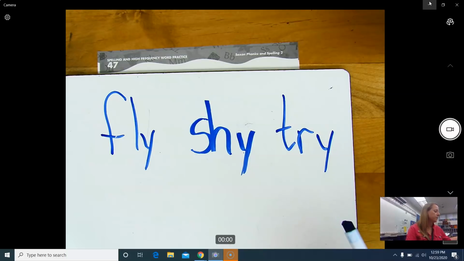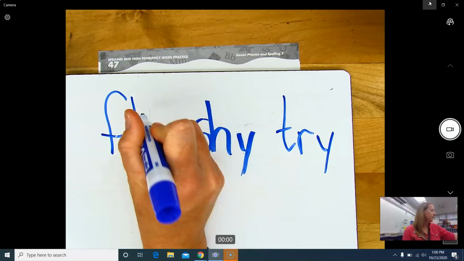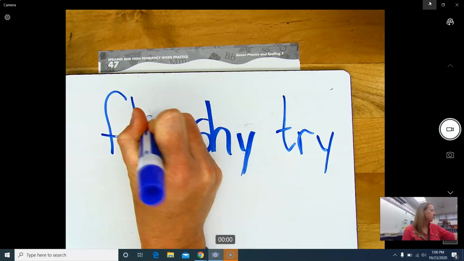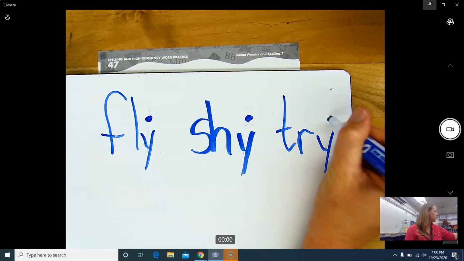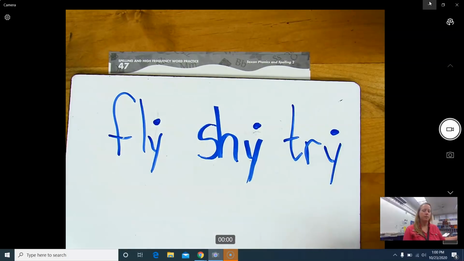So usually it's best to think of the letter Y as a consonant if it is in the initial position, and to think of it as a vowel if it is anywhere else. If it's in the beginning position of a word, you think of it as a consonant. If it's anywhere else, you can think of it as a vowel. Okay, so this is how you code Y's that sound like I's. You put a dot, just like you would for the letter I.